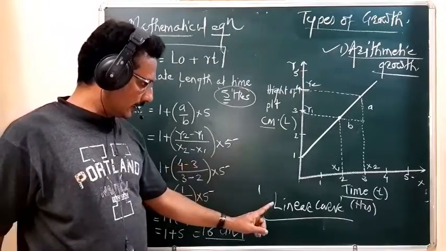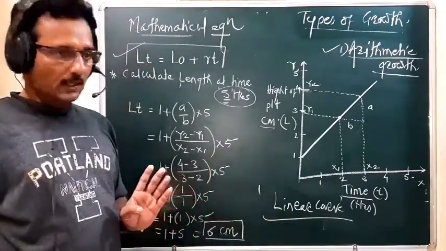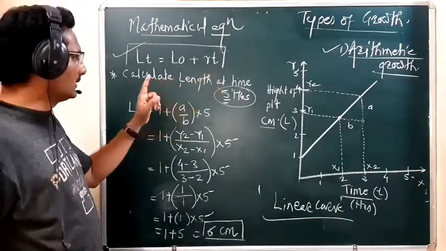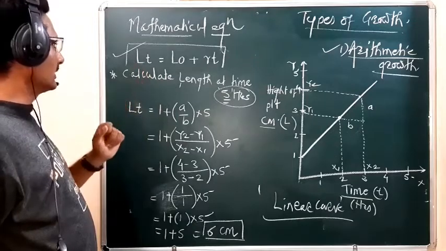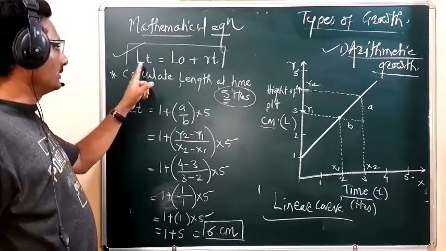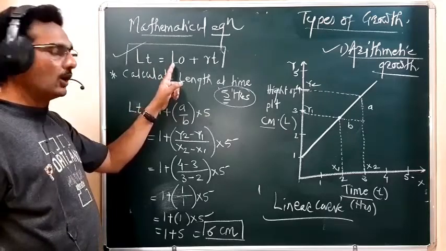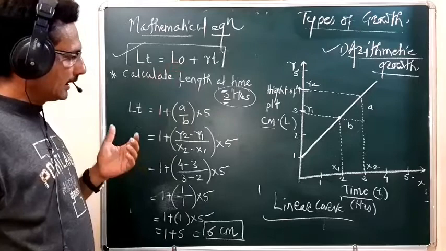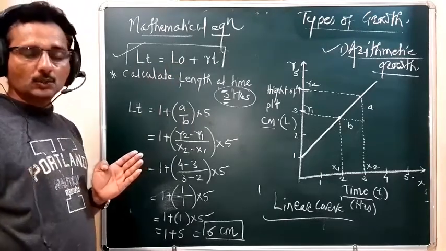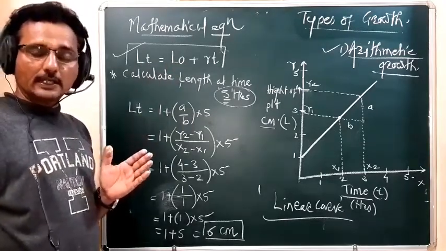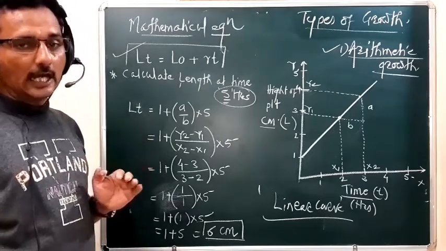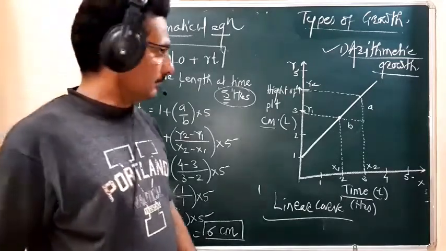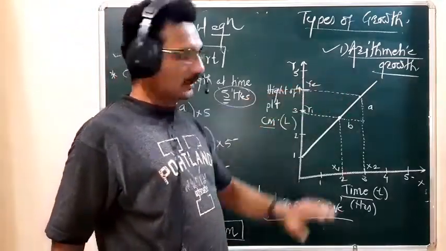It shows a clear-cut linear curve, and on the basis of this graph, this arithmetic growth we can represent by the mathematical equation, that is length at time t is equal to L0 plus rt. So by using this equation we can calculate such type of linear growth at a certain time interval.